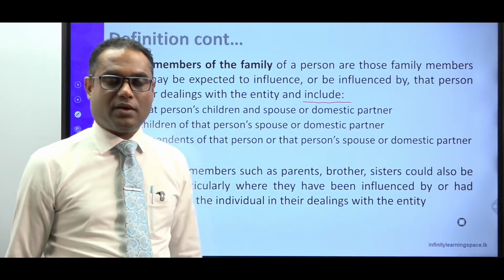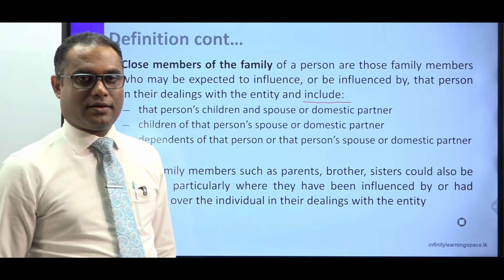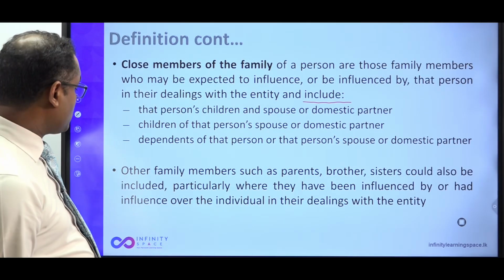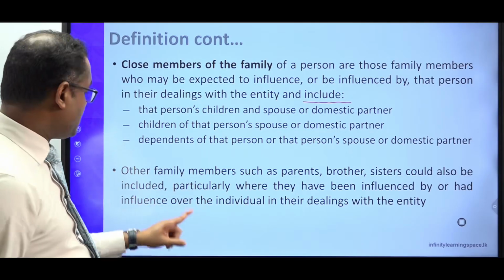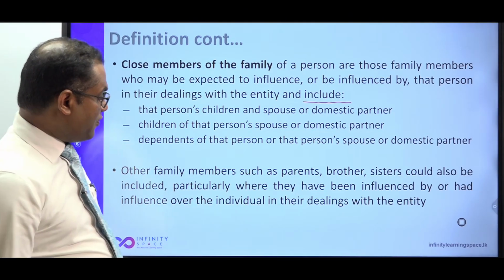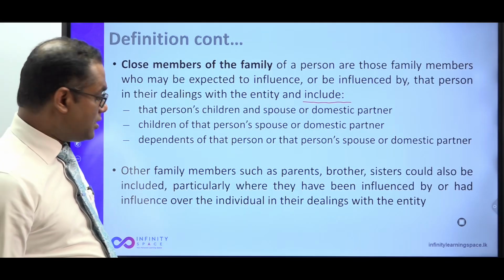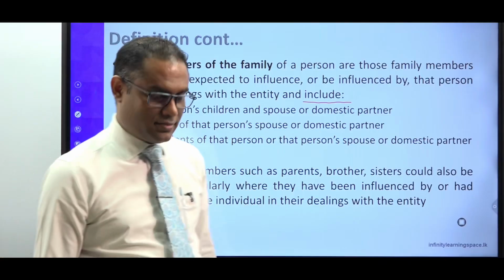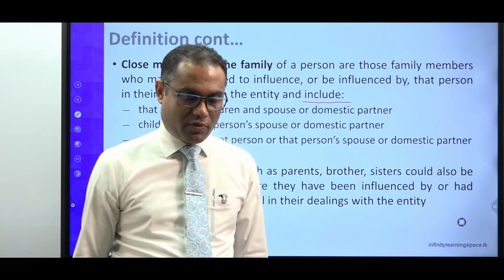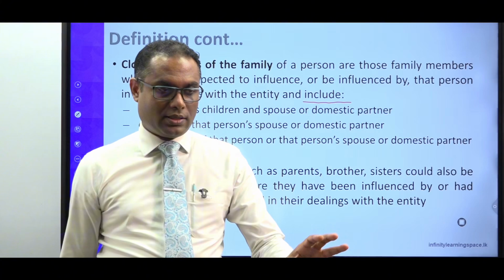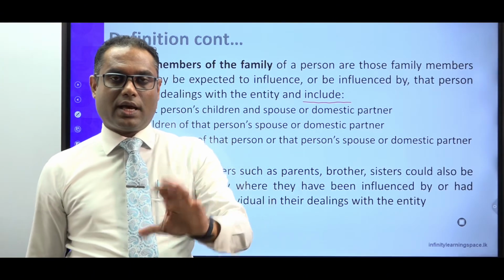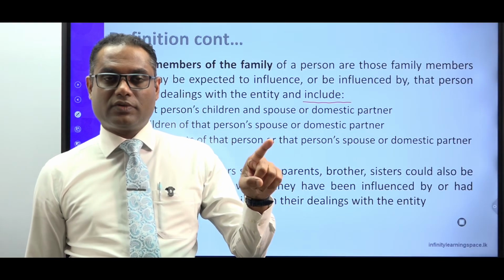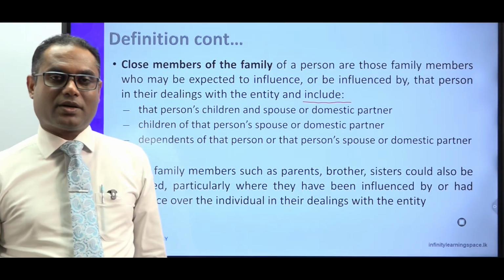You have to look carefully. Right? So what it says, other family members such as parents, brothers, sisters could also be included. Very important, this is what you remember, particularly where they have been influenced by or had influence over the individual in their dealing with the entity. Now, in summary, what is applicable to this particular question? There's a director, the director's brother is a lawyer, and that lawyer has provided certain services to the entity. Whether that brother of the key management personnel is a related party or not.